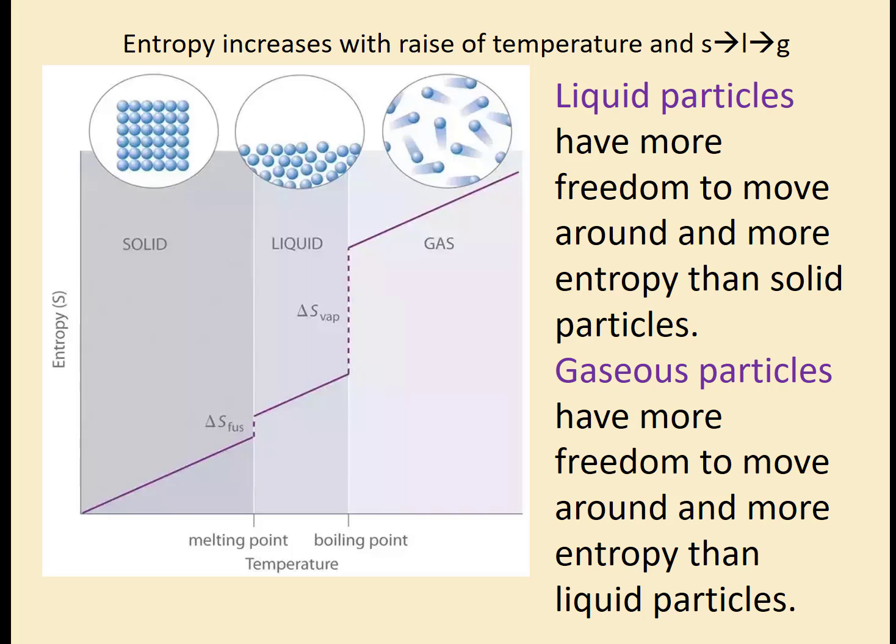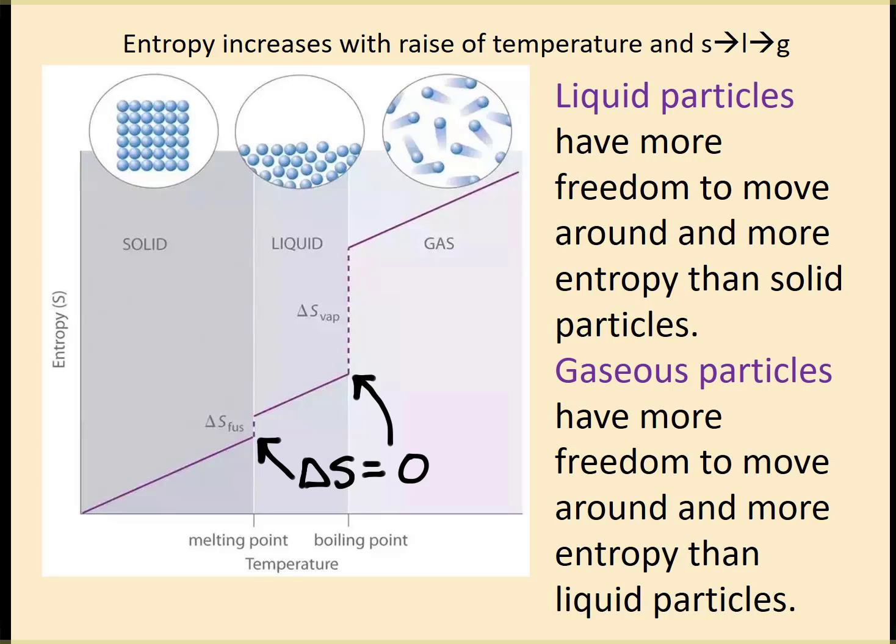If we were to graph the entropy, we would see that our solid has the lowest entropy, and that is because it is more orderly. When I go from a solid to a liquid, we see that the entropy does not change when it's going through that phase change. This is when the entropy is 0. But then as soon as we have a liquid, we see that there's an increase in entropy, especially as heat is applied. Again, when we go through another phase change, we have our entropy is 0. When it's finally a gas, then we see that the gas has a lot of entropy.